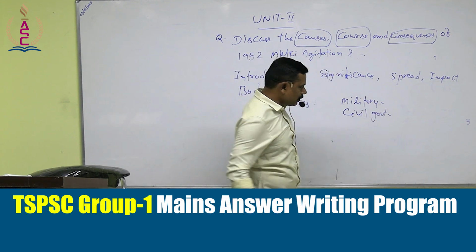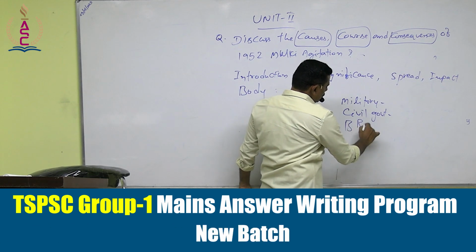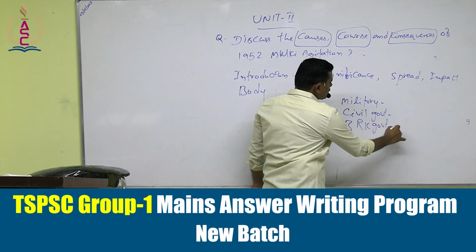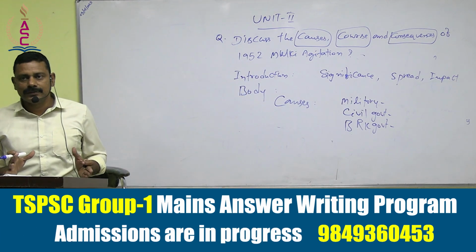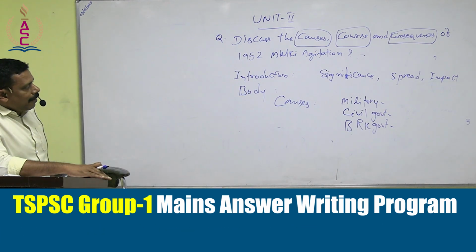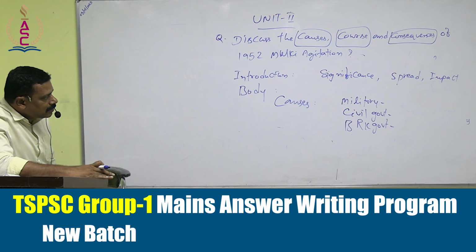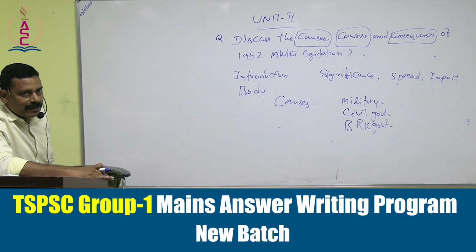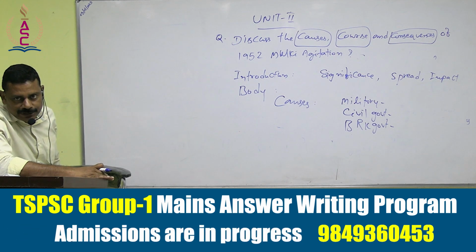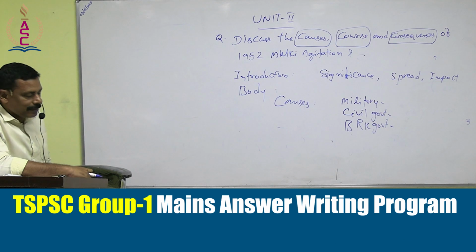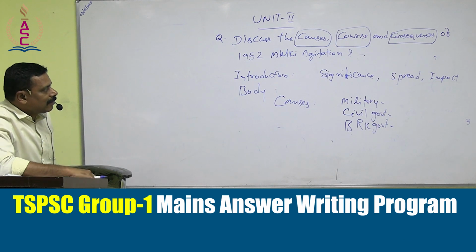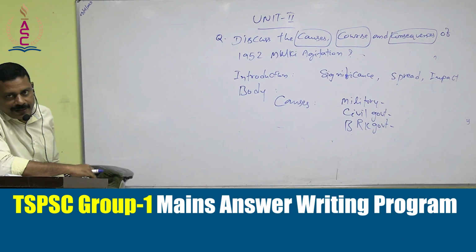In addition to that, the Burugula Ramakrishna Rao government, the BRK government, also failed to adhere to the Mulki norms. People received the military rule, the civil government and the BRK government with great aspirations, with great ambitions. They had great expectations from these governments, but none of these governments could satisfy the aspirations of the people.